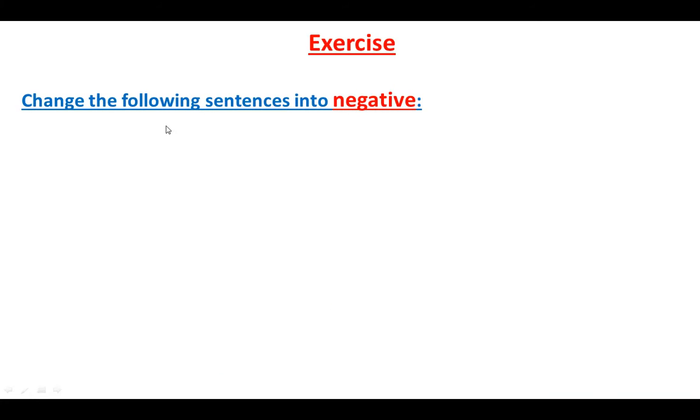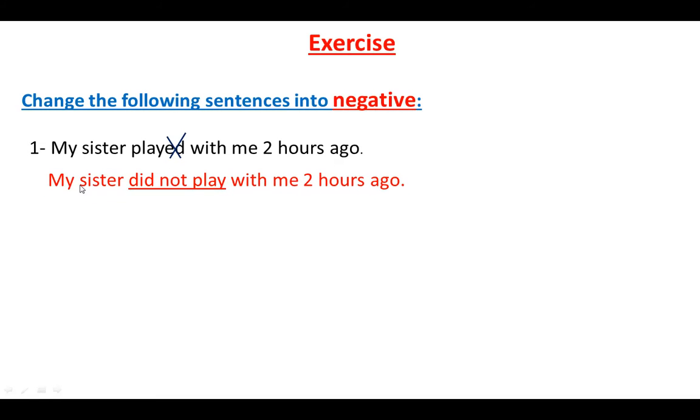Okay, here we have an exercise. Change the following sentences into negative. Number 1: My sister played with me 2 hours ago. I want to make this sentence negative. We said that we are going to add didn't or did not before the verb. What about ed? We're going to cross out ed, like here. My sister did not or didn't play with me 2 hours ago.